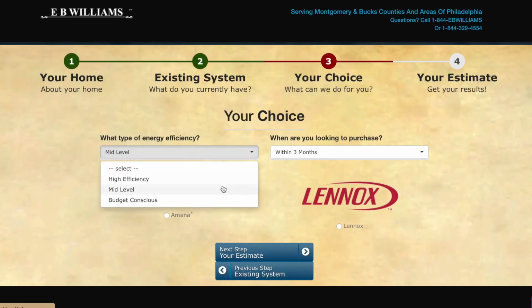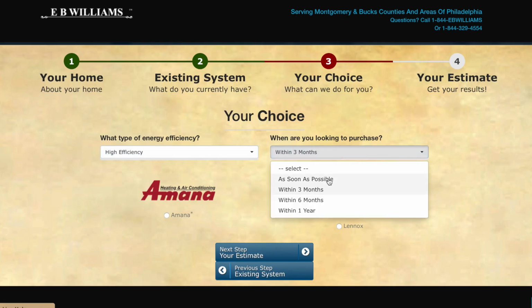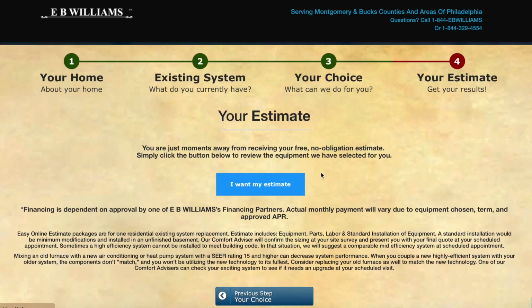Next, you'll select the desired energy efficiency and the time frame in which you're looking to purchase. Next, click the I Want My Estimate button.